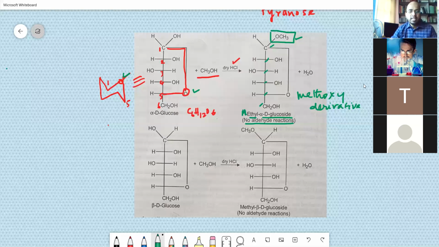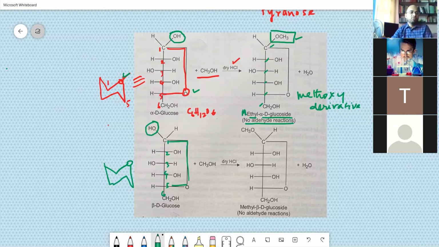So this again is another isomer. Here you have OH on the right side, and here you have OH on the left side. Now the purpose is again the same thing. You have got 1, 2, 3, 4, 5, and 6 linked by means of the oxygen. Same structure like this. Oxygen. Now why do we put it in boat form or chair form?